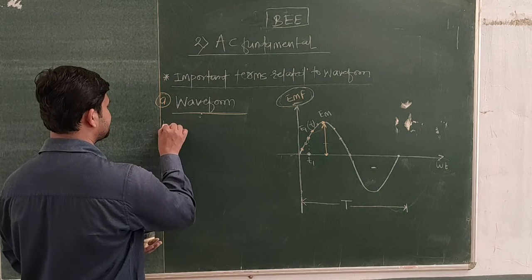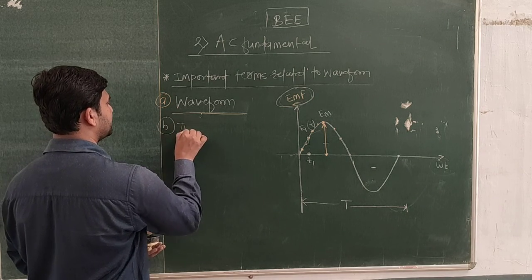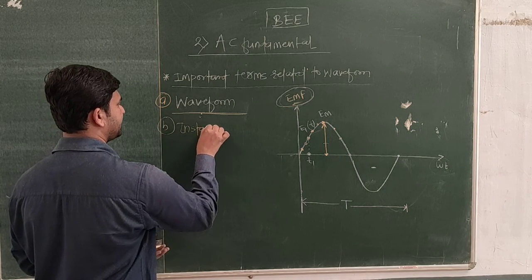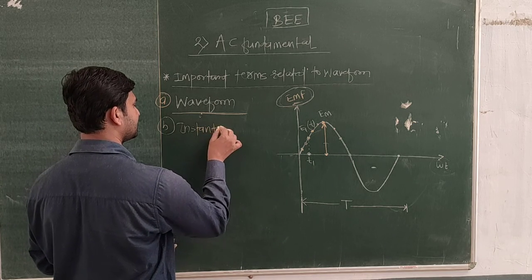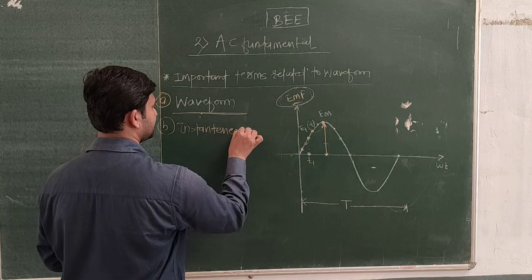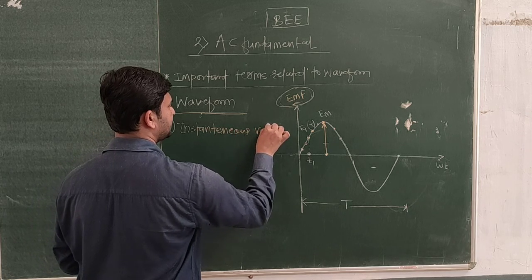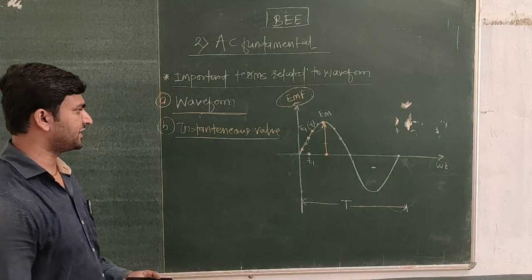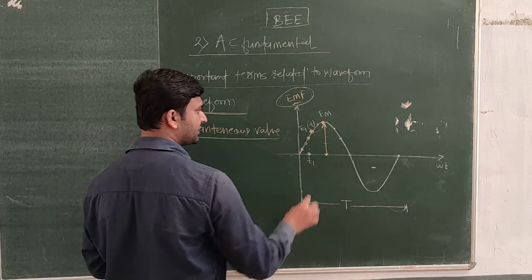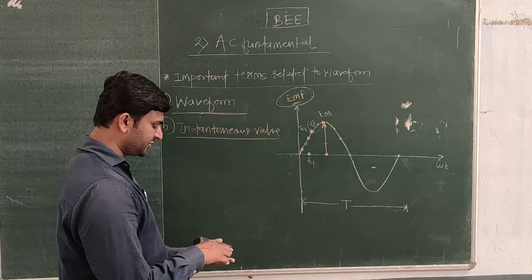The second term we have to see is the instantaneous value. The instantaneous value of an alternating quantity, that is E1 of t. Here E1 of t is the instantaneous value.